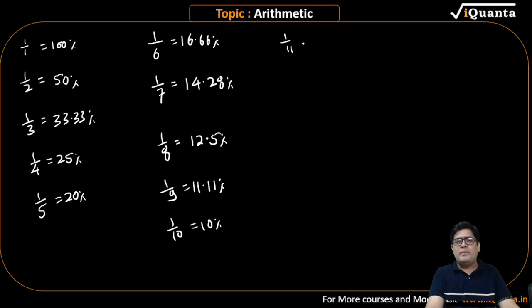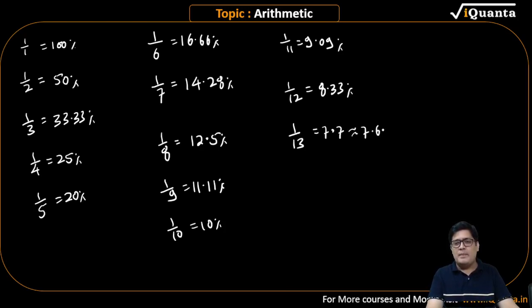1 by 11, 9.09 percent. 1 by 12, 8.33 percent. 1 by 13, 7.7 or 7.69 percent.